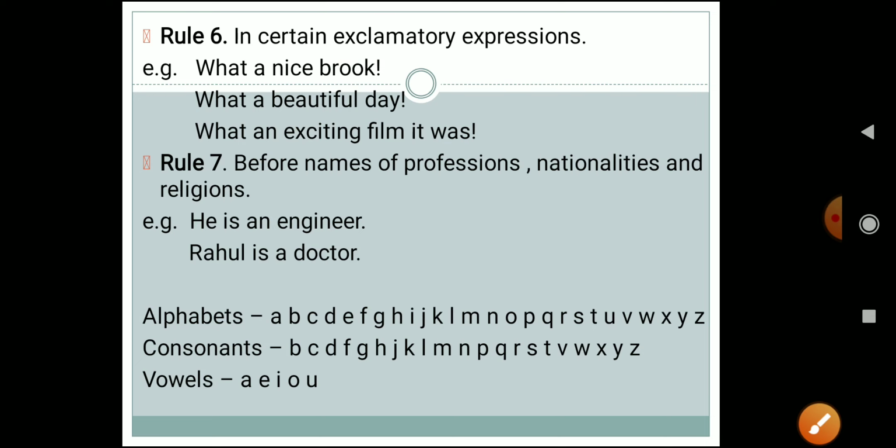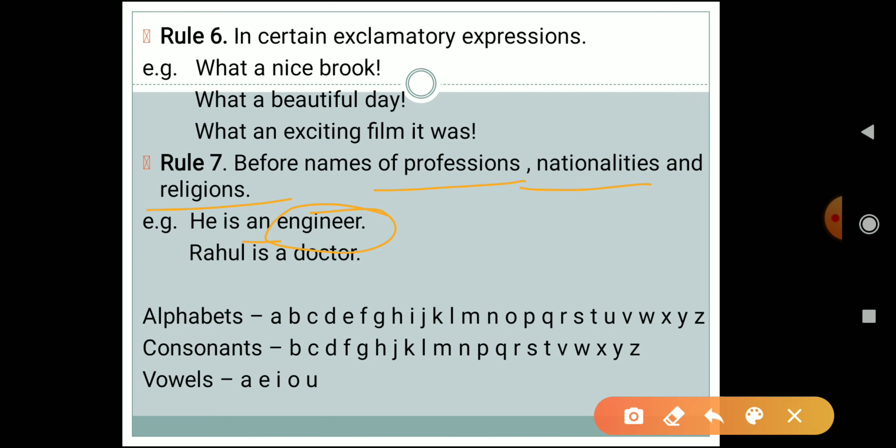Now let us look at rule number 7. What does rule 7 say? Rule 7 says that before names of professions, nationalities and religions, we have to use a or an. For example, he is an engineer. So an engineer, we are talking about a profession, that is engineer. Rahul is a doctor. Again, we are talking about a profession, that he is a doctor. So we have to use a or an before names of professions, nationalities and religions.